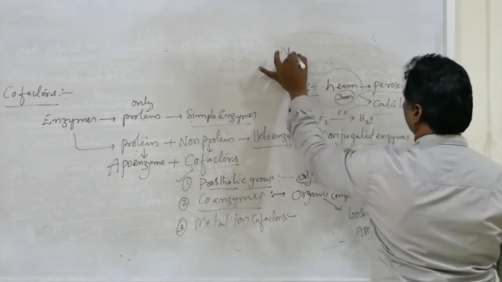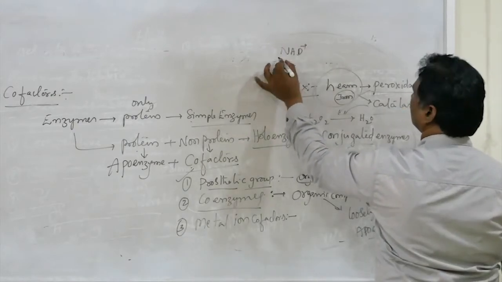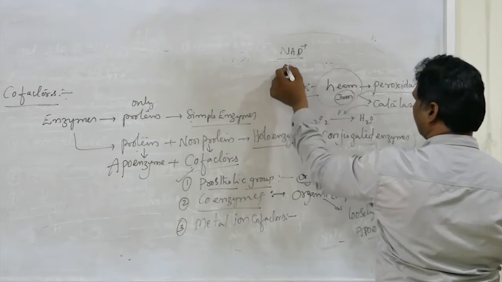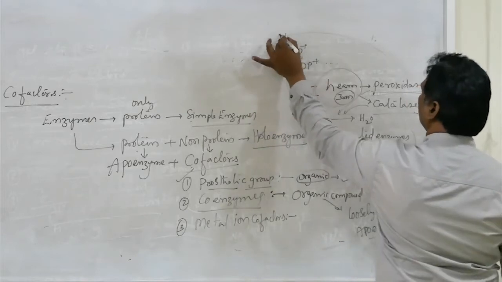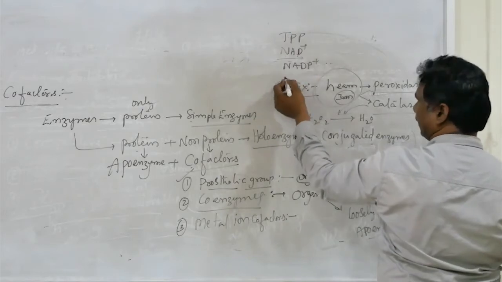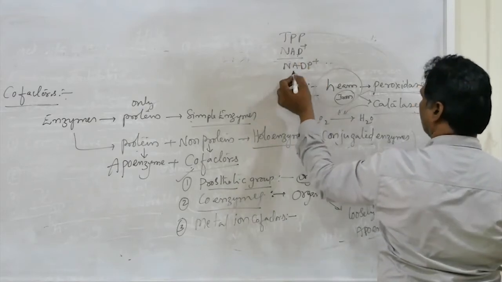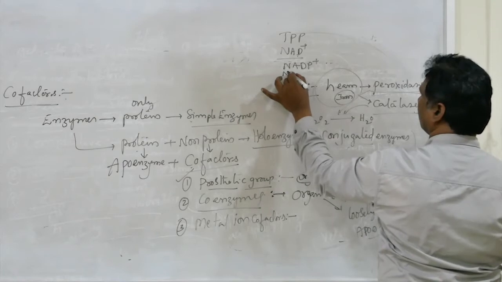Examples you know very well: NAD+, nicotinamide adenine dinucleotide, NADP, TPP, thiamine pyrophosphate. So NAD, along with nicotin...